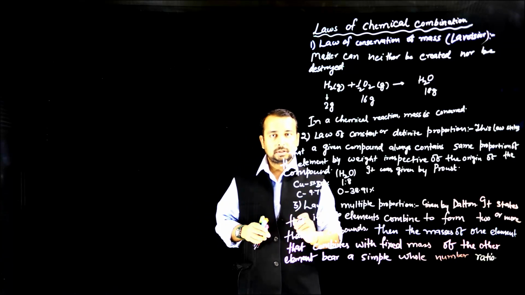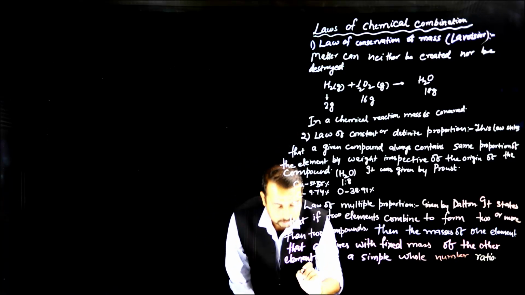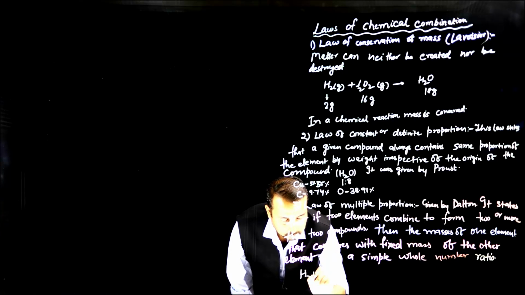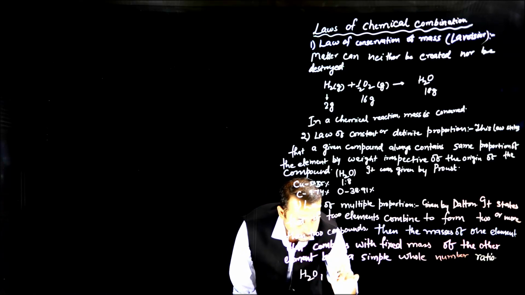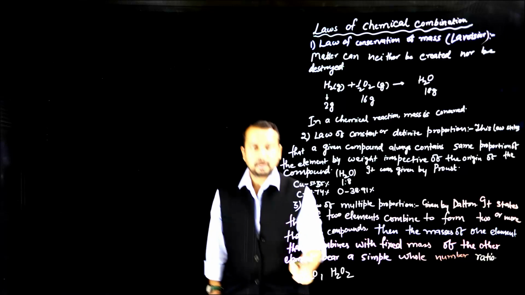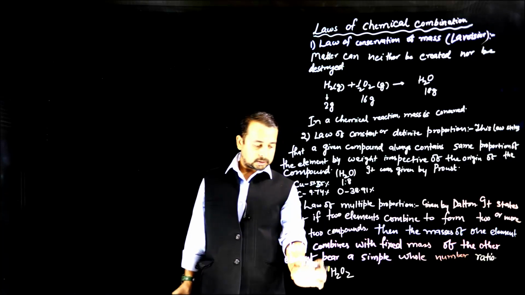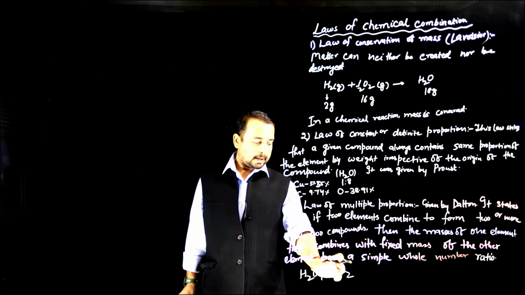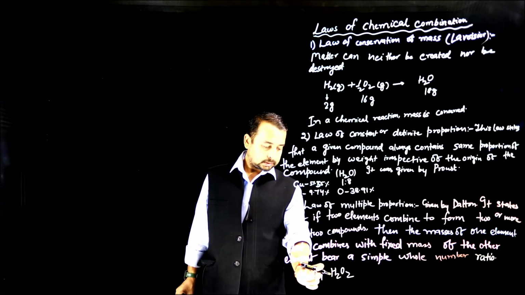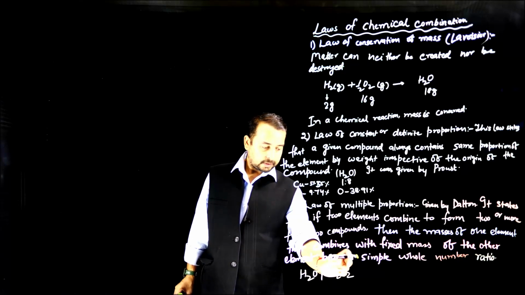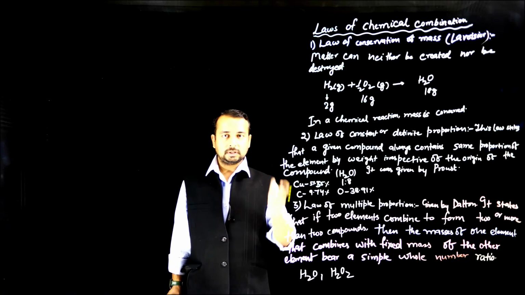Hydrogen and oxygen form two compounds, let us say H2O and H2O2. So in these two compounds, the mass of hydrogen is fixed, and oxygen reacts in different proportion with the fixed mass of hydrogen.